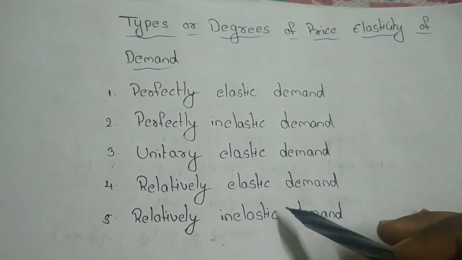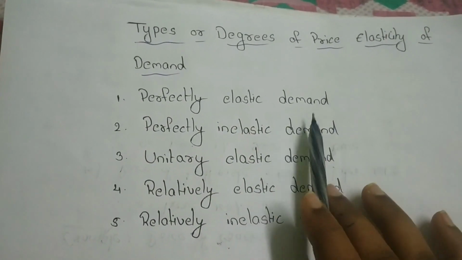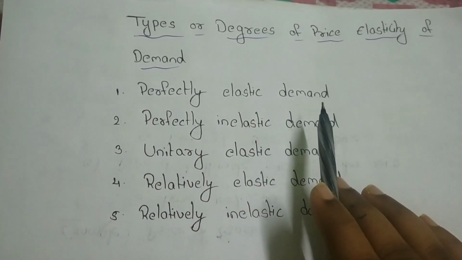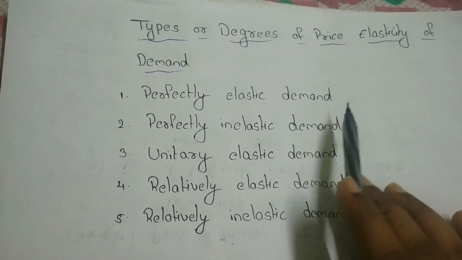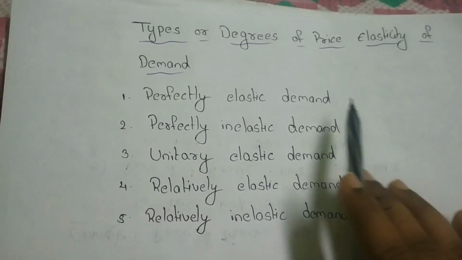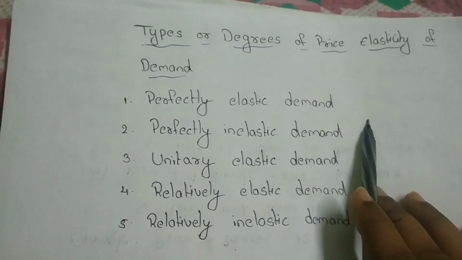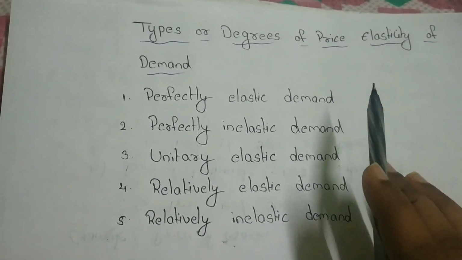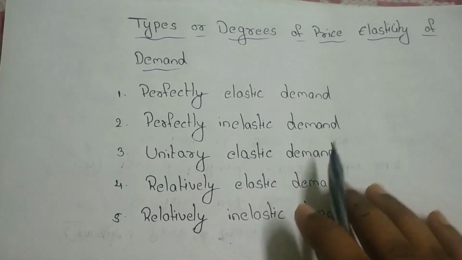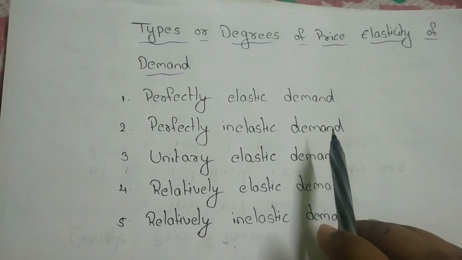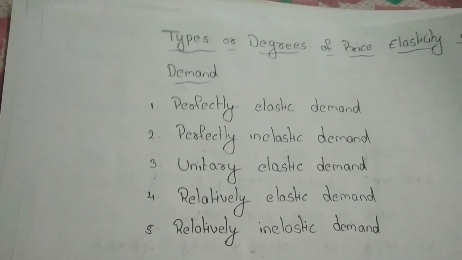These 5 types will help us understand how demand is affected by a change in price. Suppose there is a change in price, how will demand be affected? It could be more than the price change, less than, equal to, constant, or infinite. That is explained in these 5 types. With the help of these 5 types, we can know how demand will react. Okay, let's go into detail.